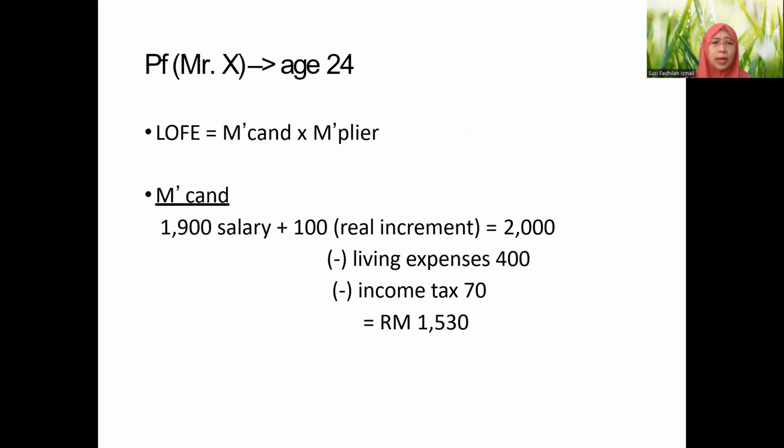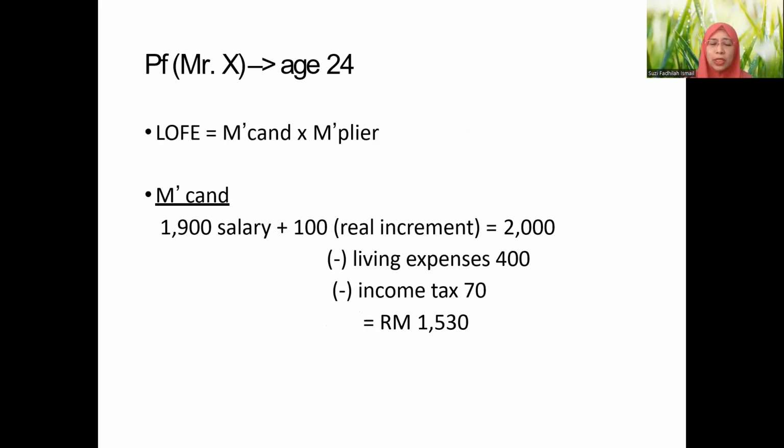In order to award LOFE, we need to multiply the multiplicand by the multiplier. So this is a hypothetical example. For example, the plaintiff was earning 1,900 as salary, and he was expecting to get a 100 ringgit Malaysia real increment.